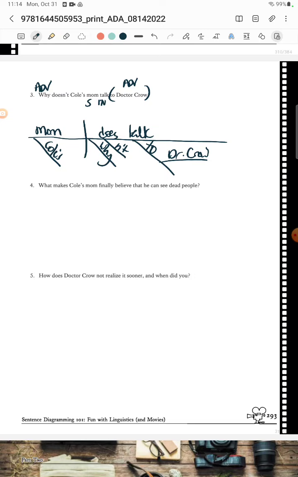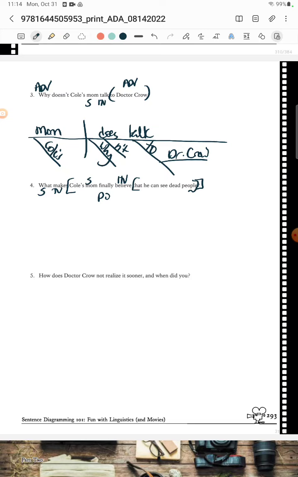Okay. What makes Cole's mom finally believe that he can see dead people? Cole's mom does finally believe. Ooh, what is happening here? So what is actually our subject? Took me a minute, my brain. All right, so subject, what makes what? Makes the mom believe. So this whole thing, whoo, brain freeze. So that whole thing is actually my direct object, and then that is a noun clause, right? So mom believe. Oh, and then we got another one.